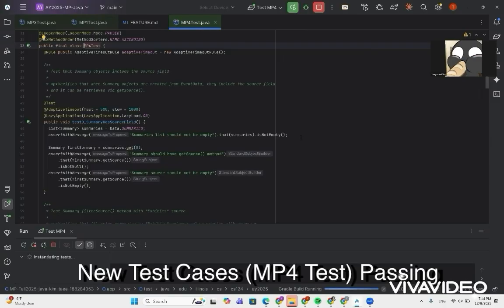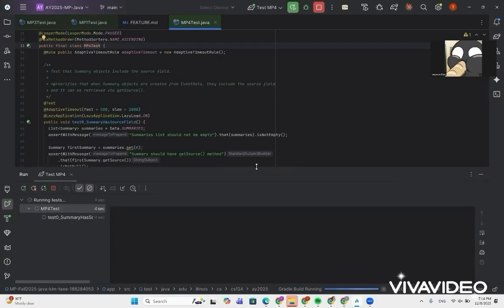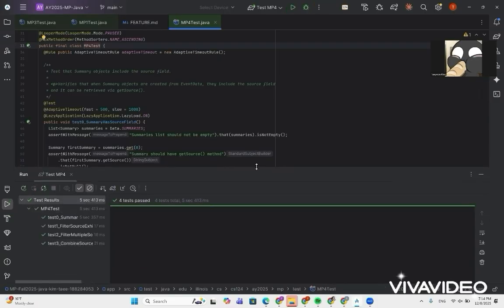And once everything was done, I made new test cases and I called it the MP4 passing. Basically I made 4 different types of tests, so that it makes sure it doesn't have any wrong tests. I had the summary, the filter source, the filter multiple, and then the combining source test. Made sure that all of them passed well in my internal grading.